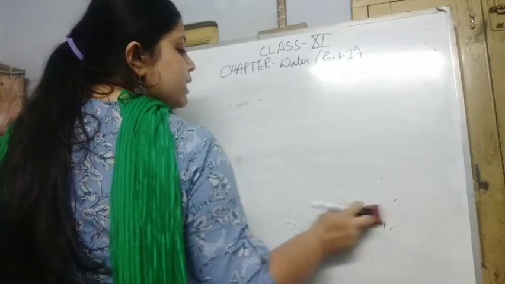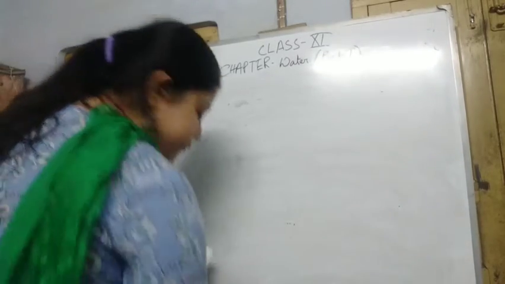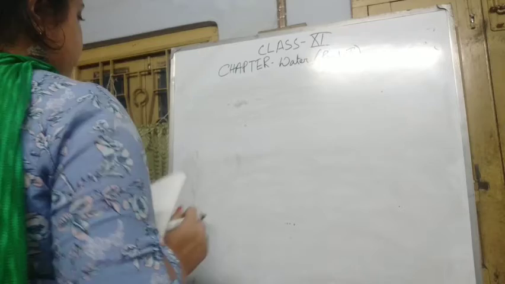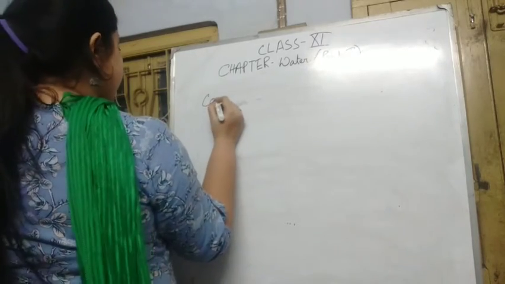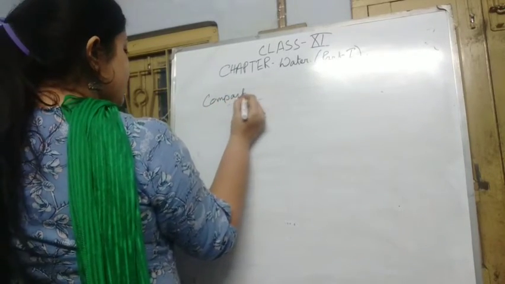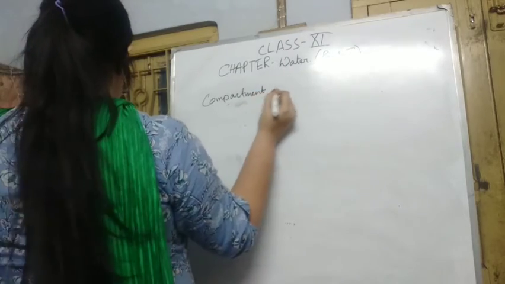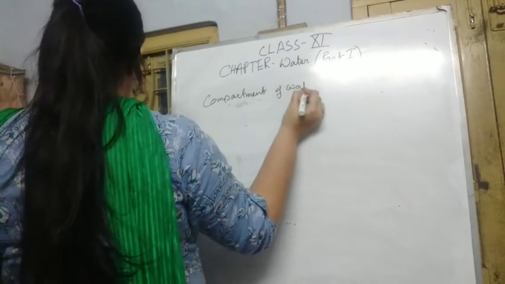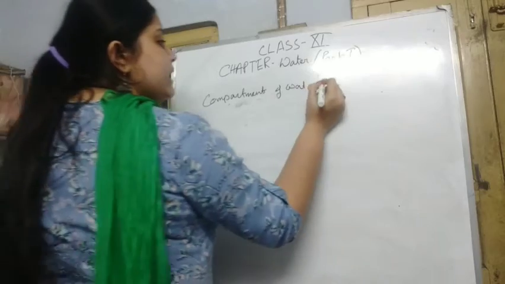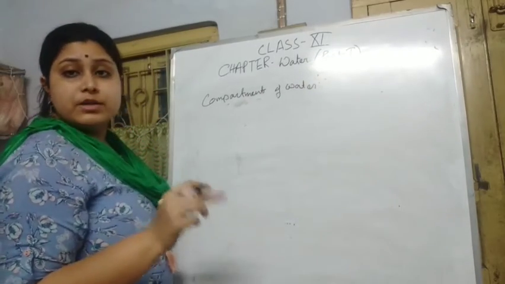Now we are coming to the compartments of water. So mainly there are two types of compartments of water.